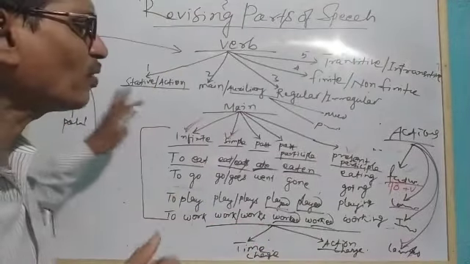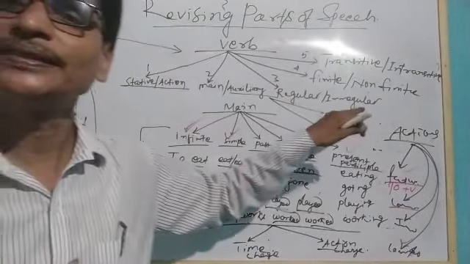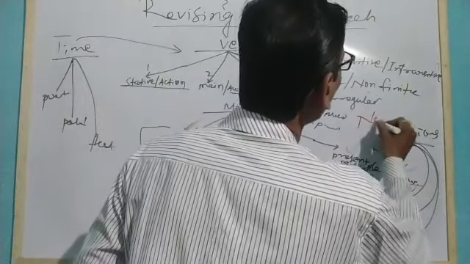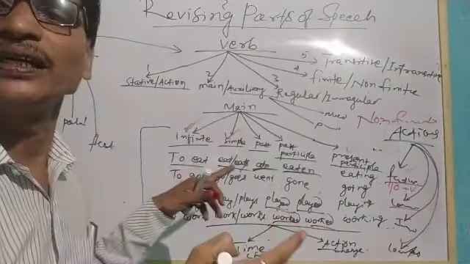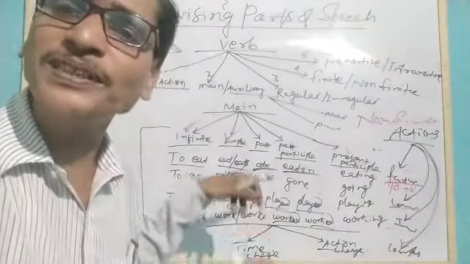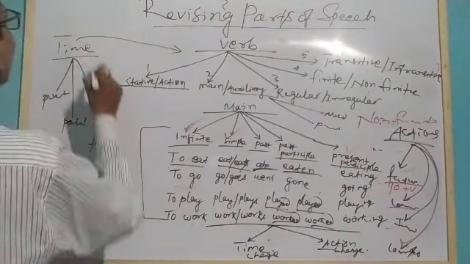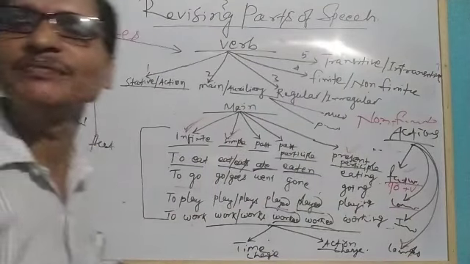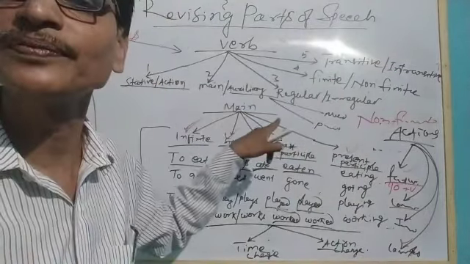And when the forms of a verb change with the changes in action, they are called non-finites. When the forms of a verb change with the changes of time, they are called finites. Finite verbs. So you understood finite and non-finite verb.